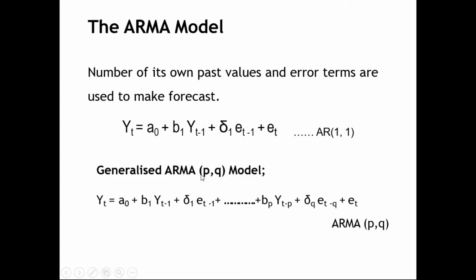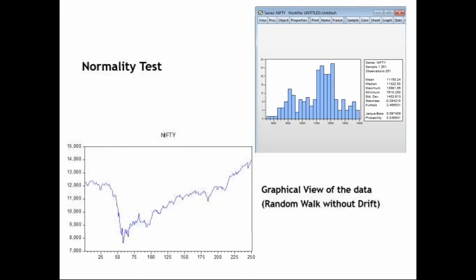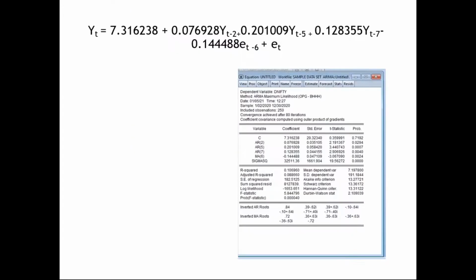Now with the output, I have written the equation also. From the output, I've written this equation. All the values are taken from here. Yt equals alpha naught, that is the constant value, I've taken it here.